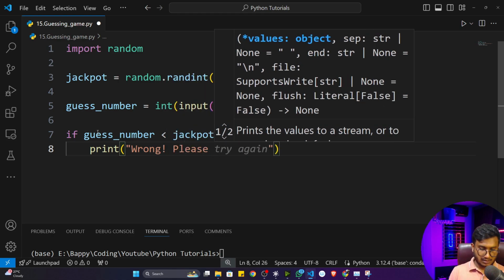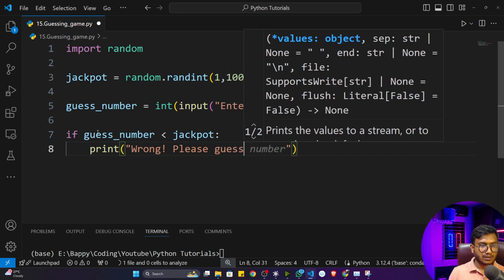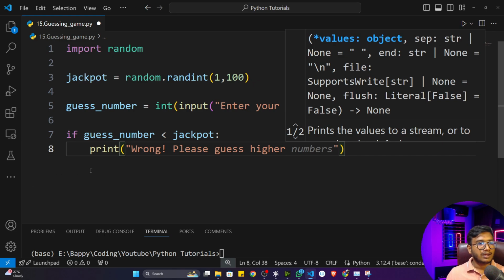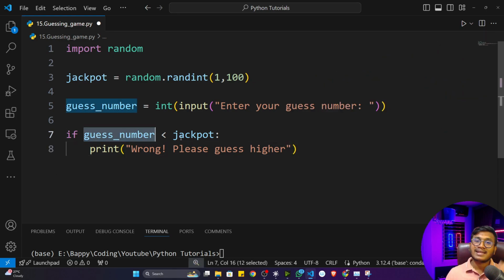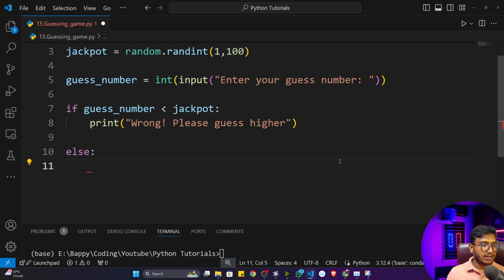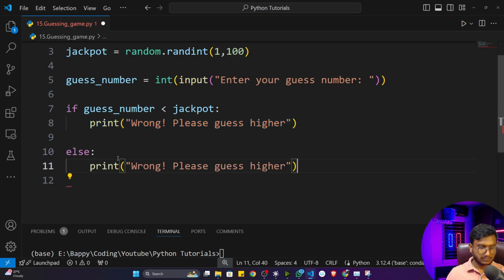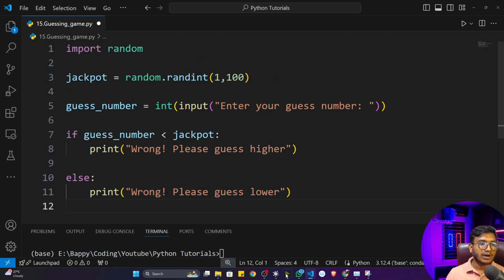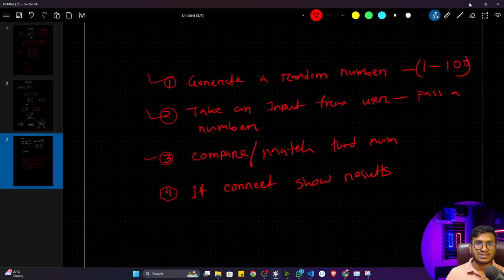please guess higher. That means if this guess number is less than the jackpot, I'll tell the user, please guess something higher. Otherwise, in the else condition, I'll just write print wrong, please guess lower. If this number is higher, it will tell you to guess something lower. I think you got it. That is how to compare and match this number.